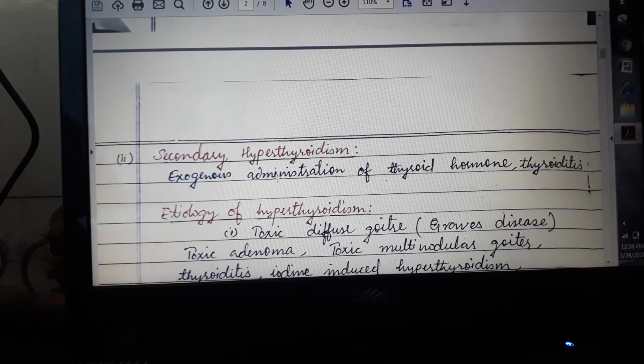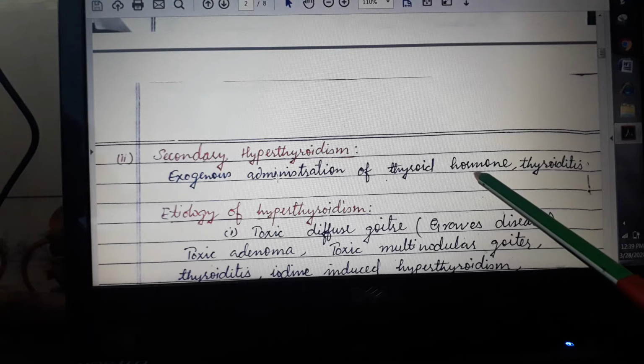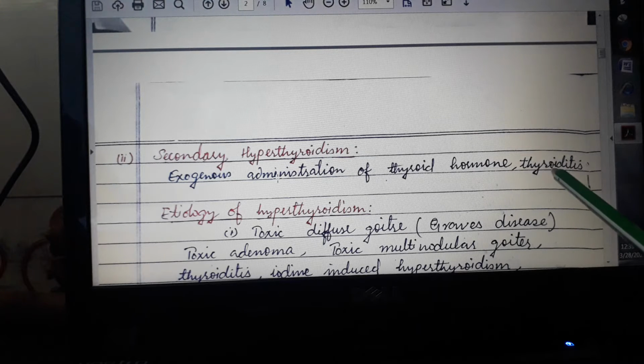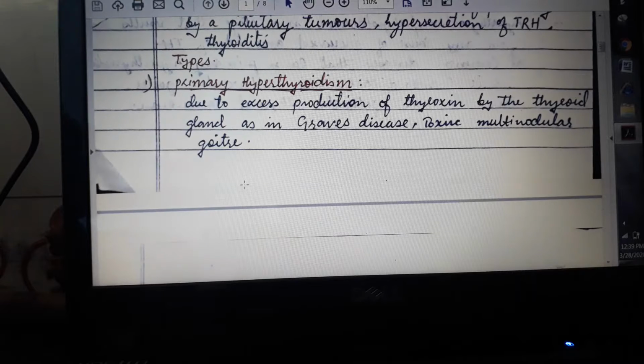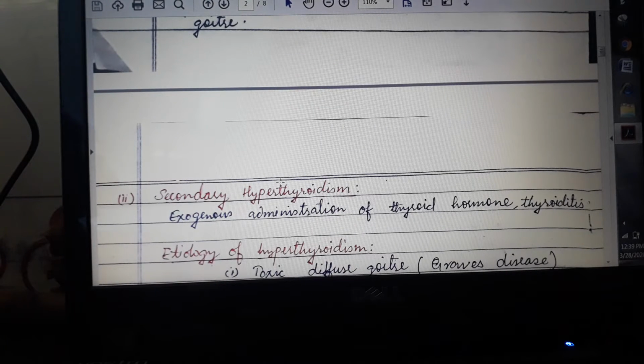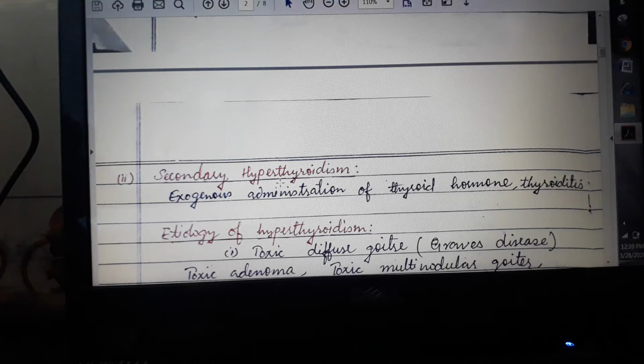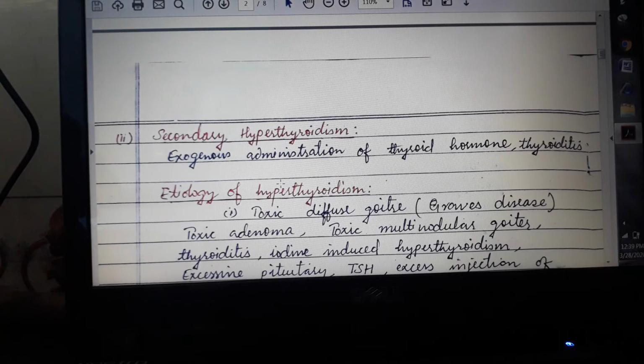Secondary hyperthyroidism is because of exogenous administration of thyroid hormone, that is, if hormone is being injected from outside, or because of thyroiditis, the inflammation of the thyroid gland. So there are two types of hyperthyroidism. Primary is because of Graves' disease and toxic multinodular goiter, and secondary is because of exogenous administration of thyroid hormone and thyroiditis.